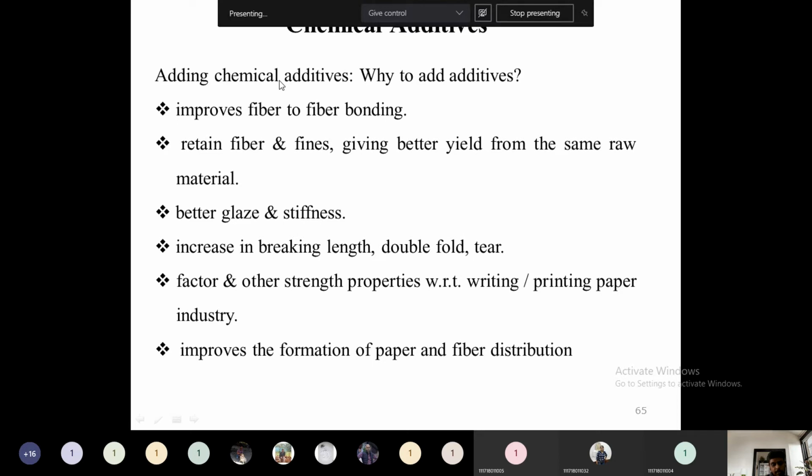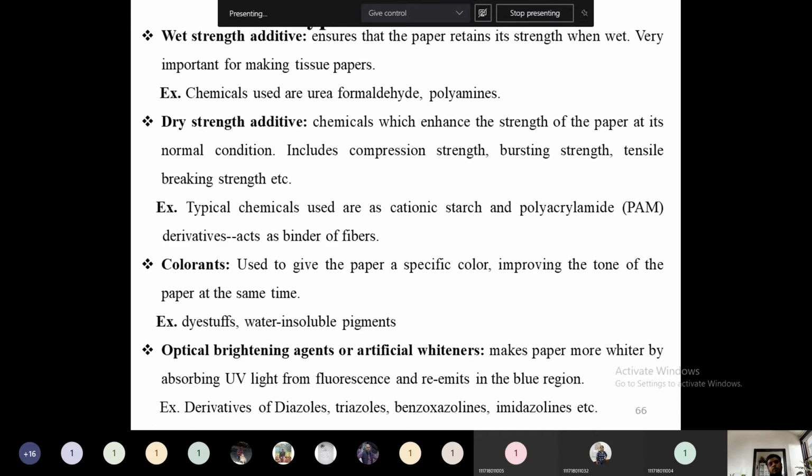If you want a cardboard type paper, this carton type of papers, in order to pack that one, we will just go for a normal strength paper or a hard strength paper. If you want a good printing paper, some glossy properties, some brightening properties will be increased by adding some chemical additives. Depending on the end use only, we will add certain additives, but the role of the additives is the same. Then chemical additives improve the formation of paper and fiber distribution. So it improves the fiber distribution, as well as the fiber to fiber gap will be lowered, so as to increase the formation of a paper. Then what are these additives? What are these chemical additives?